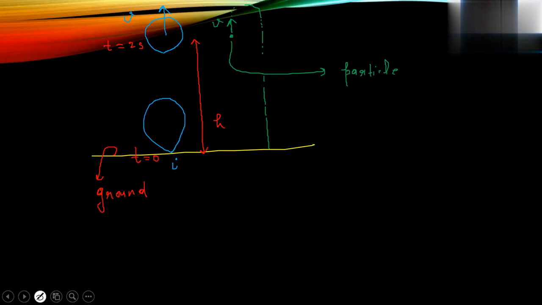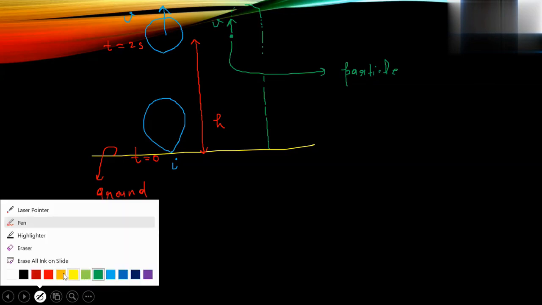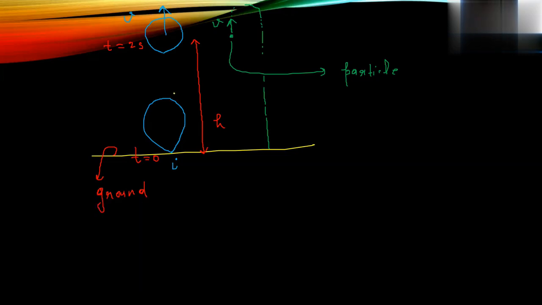It will go up and then come down like this. So they're asking how much time the particle will take to hit the ground. So particle velocity is the same as that of the balloon after 2 seconds, because at 2 seconds we have dropped the particle.